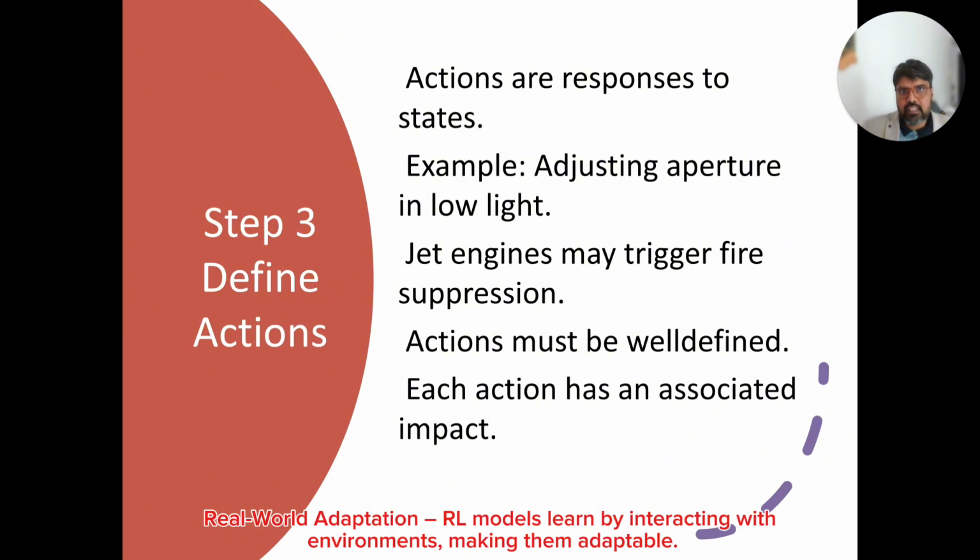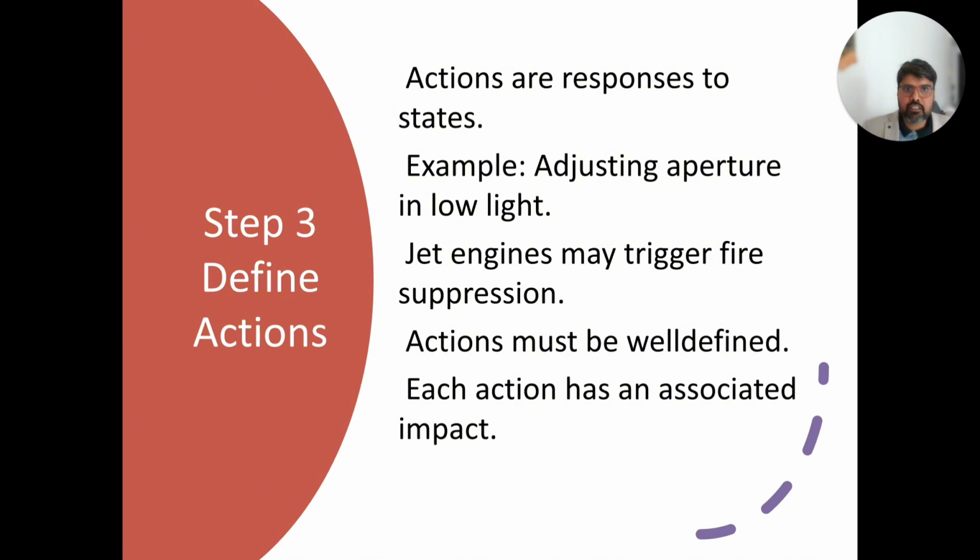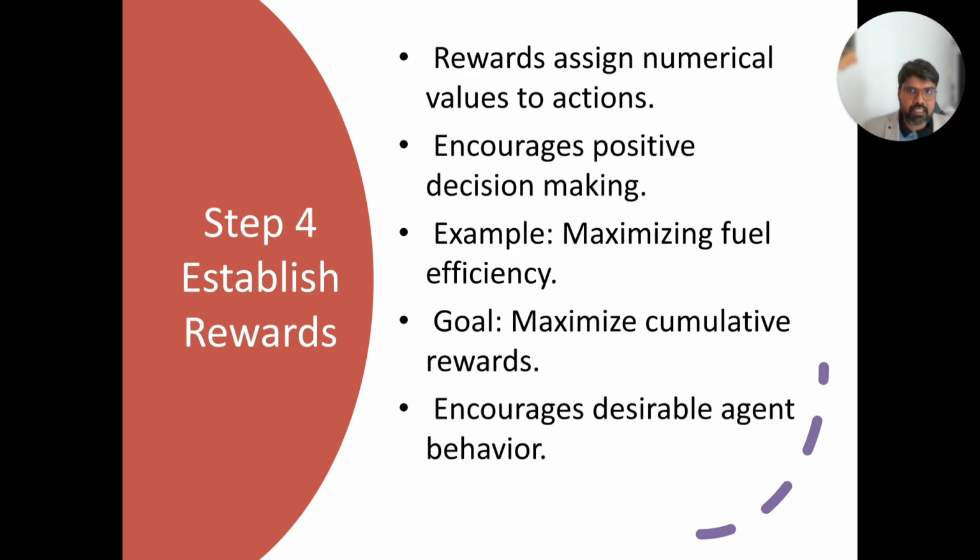Define the actions. Actions are responses to the state. Adjusting the aperture in low light is an action according to the state we mentioned about the darkness. Jet engines may trigger fire suppression. Actions must be well defined, and each action has an associated impact. Then establishing the reward.